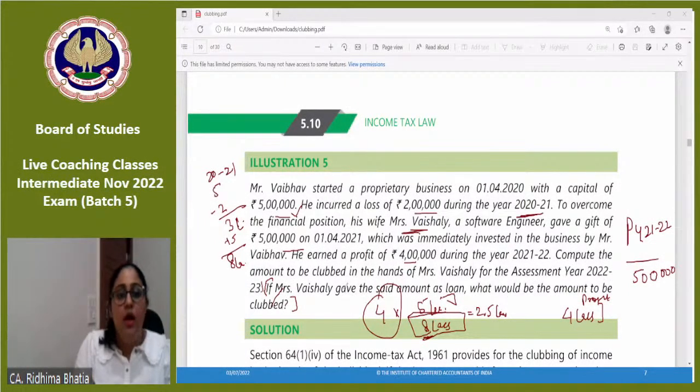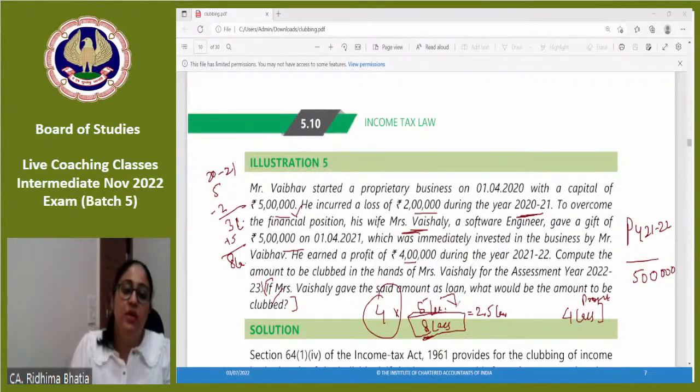Is that clear? Now, if this amount had been given as a loan, then clubbing provisions would not apply. Because clubbing applies only when you transfer the entire asset. Vaishali gave the entire 5 lakh rupees, which means the transfer had happened, so clubbing provisions would apply. But if it is a loan, that means they will repay it back, so clubbing provisions would not apply.